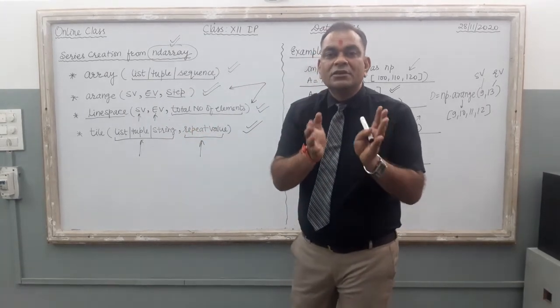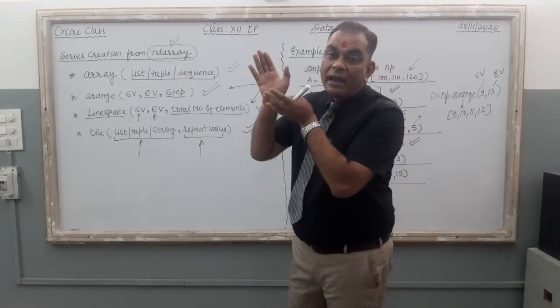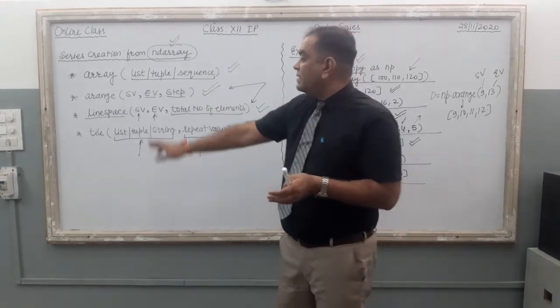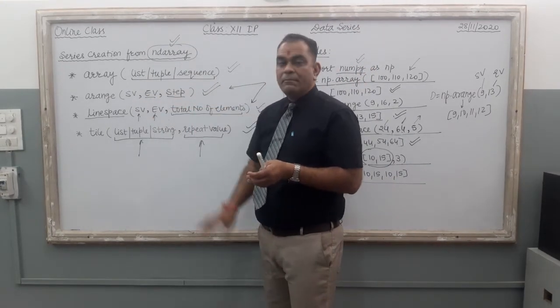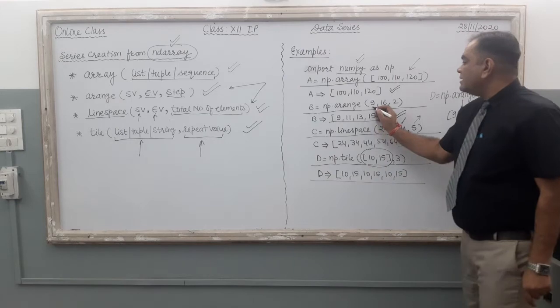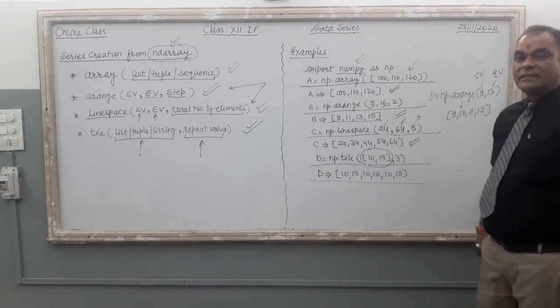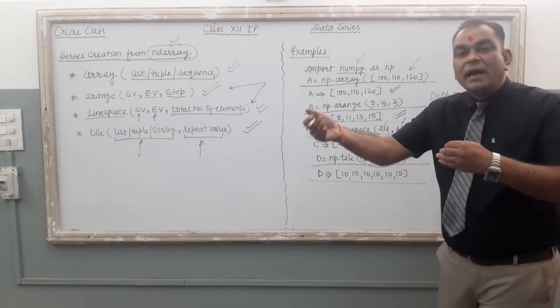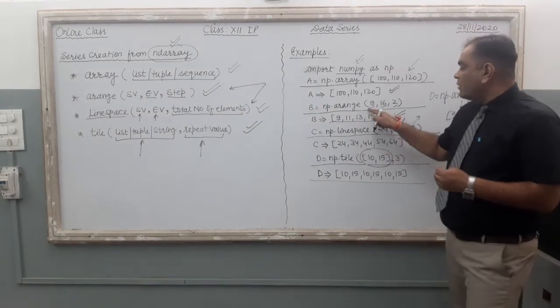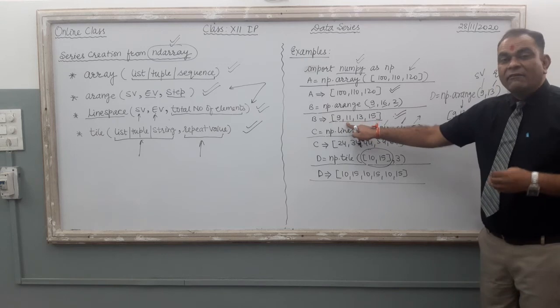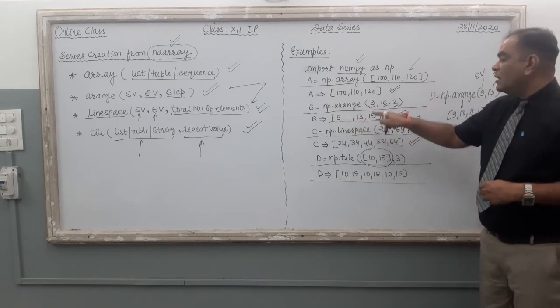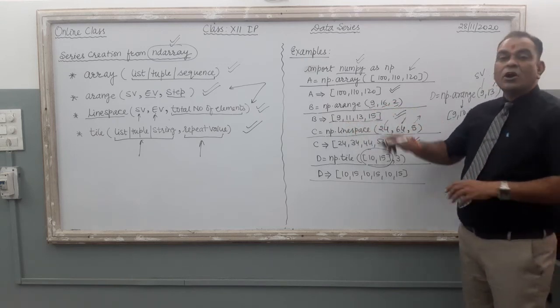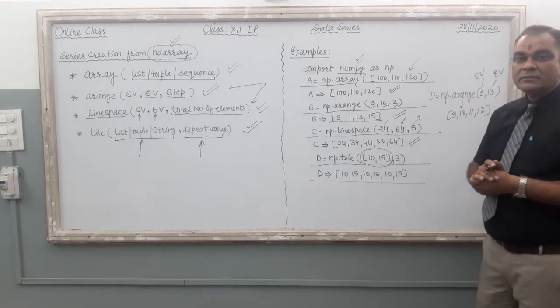Second one, arange. It is just like the range function that we already used in class 11. Here are the start value, end value, and step. In the example, start value is 9, end value is 16, step is 2, meaning the computer is going to increase the sequence by adding 2. Start value 9, so the first output is 9, then 11 (plus 2), then 13 (plus 2), then 15 (plus 2). 16 is not included in this output, right?